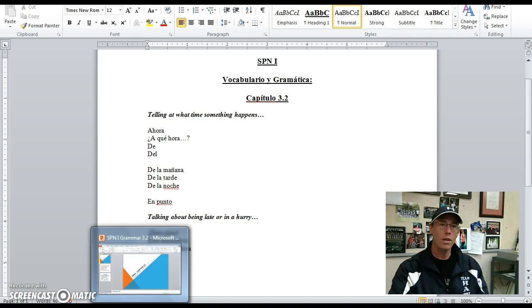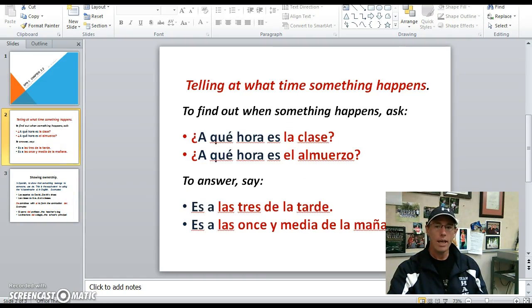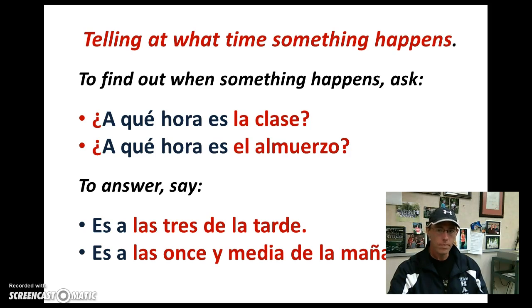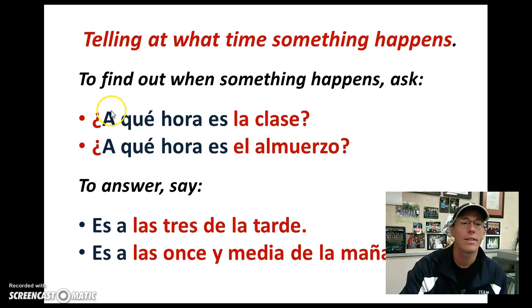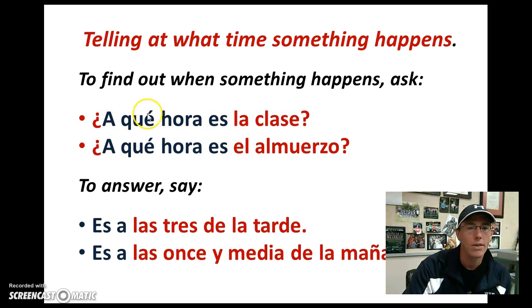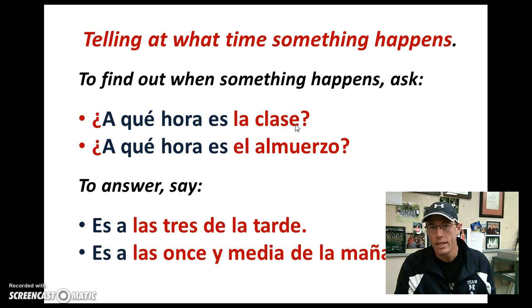Okay, just a little bit with our grammar for this week. As you can see, there's not a whole lot here, only a couple of slides for us to look at. So first one is telling at what time something happens. So if you want to find out what time something happens, simply ask, ¿a qué hora es la clase? So at what time is the class? The literal translation is at what hour is the class, but hour and time are synonymous ideas in Spanish.